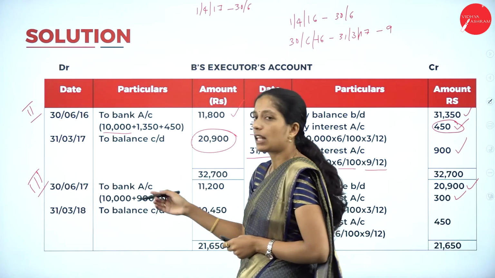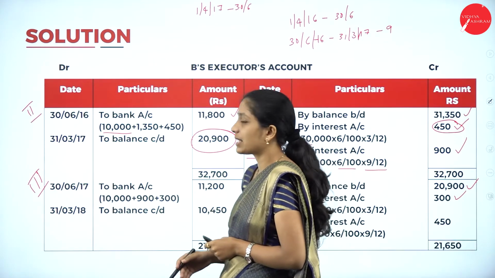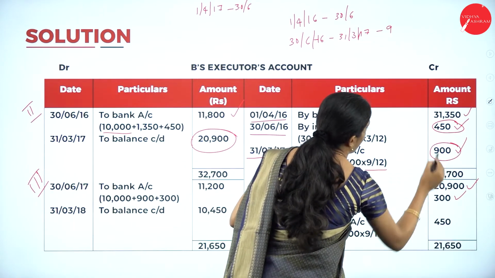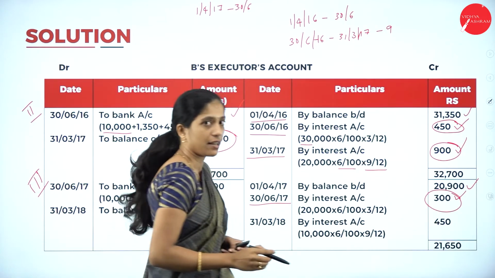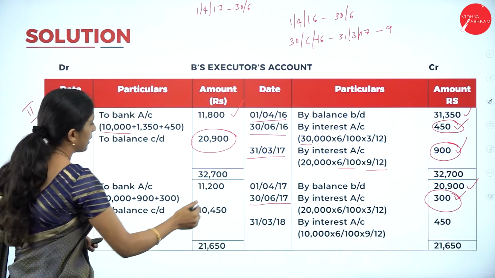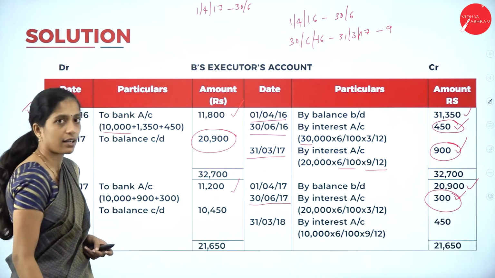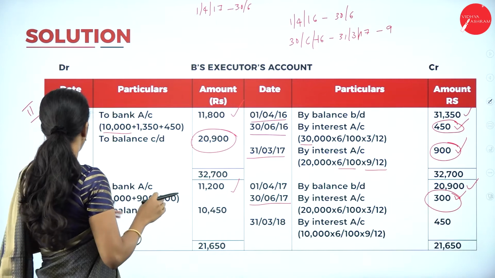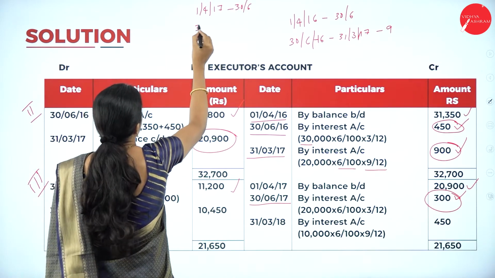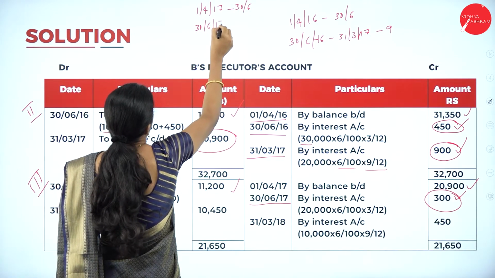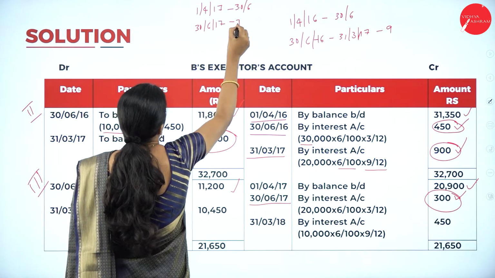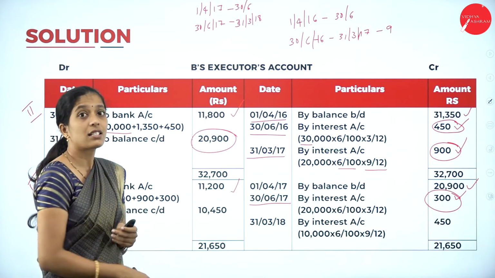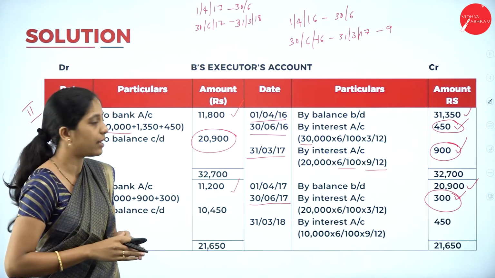Next, we will make the payment on 30th June 2017, that is the third installment, to bank account. 10,000 is the annual installment plus previous year interest. So interest 900 plus this year's interest 300, so 900 plus 300, 11,200. Next, after making the payment on 30th June 2017, till the end of the financial year, that is 31st March 2018, how many months? 9 months. For that we have to calculate interest.